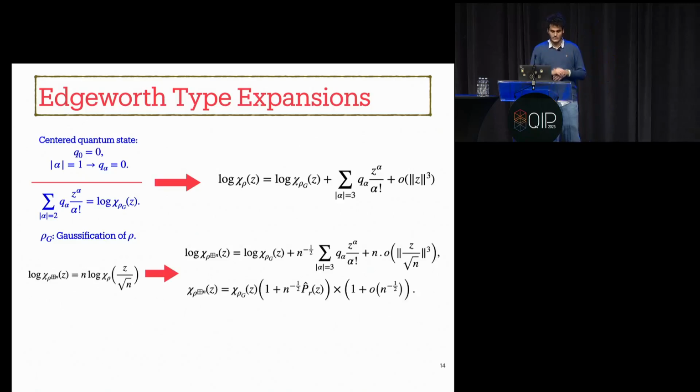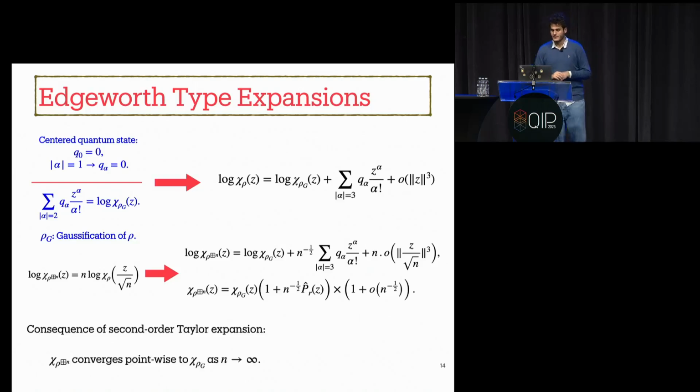Again, just a quick reminder, we had this form for the characteristic function of rho n, and we end up having this expansion for the characteristic function of rho n. And as you can see, just as a consequence of the second order Taylor expansion, we derived that the characteristic function of rho n converges pointwise to the characteristic function of rho g as n goes to infinity. So there is nothing fancy behind having the central limit theorem in the quantum setting or in the classical setting.